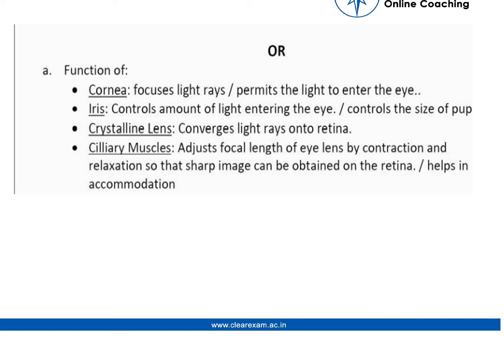Now let us quickly move to the second part. So we have to define the function of all four of these. The function of the cornea is to focus light rays and permit the light to enter the eye. So it is basically a type of gateway. Iris is used to control the amount of light entering the eye; it controls the size of the pupil. And crystalline lens converges light rays onto the retina. And the last, ciliary muscles, these adjust the focal length of the eye lens by contraction and relaxation so that a sharp image can be obtained on the retina. I hope all these functions are clear to you.